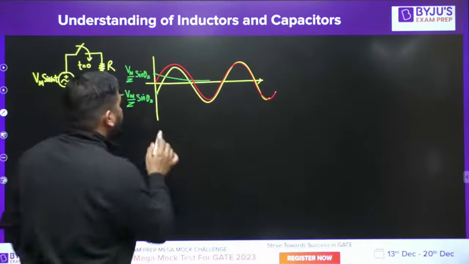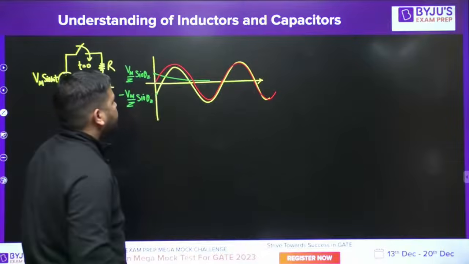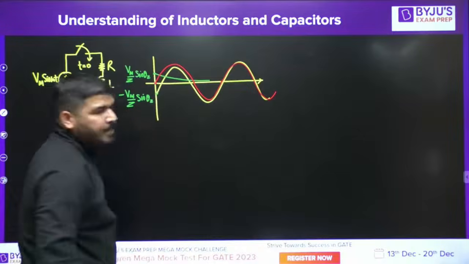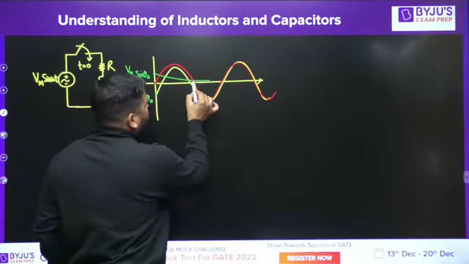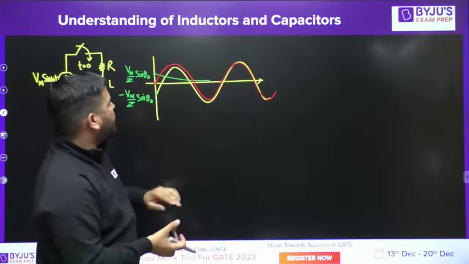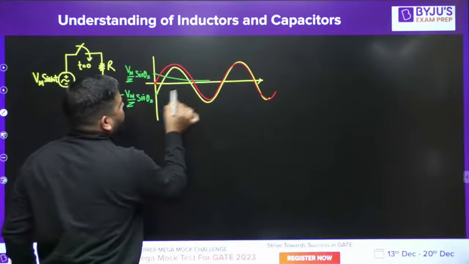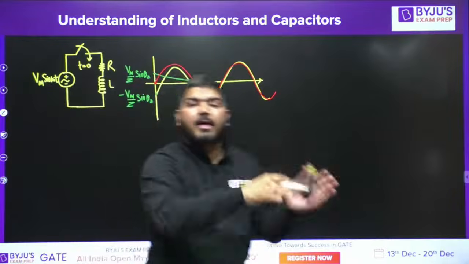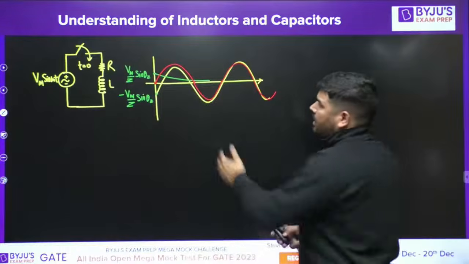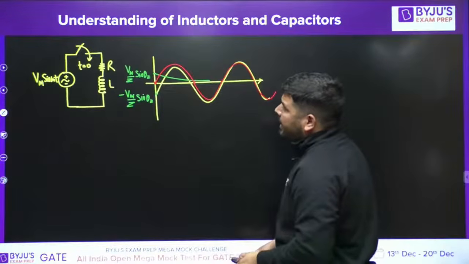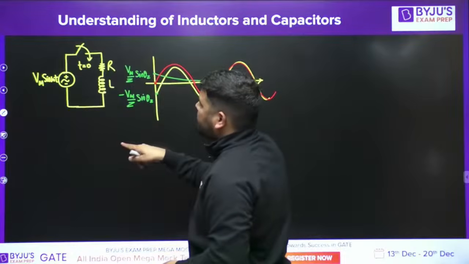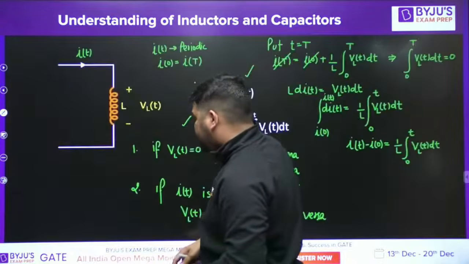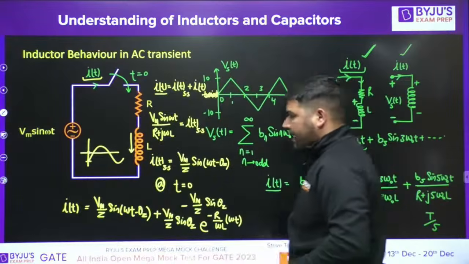It will start from 0, and again it will become 0 after pi. If this point is 0, this point will be greater than pi. So there are two currents which will flow. One is the steady state component, and another one is the transient component.